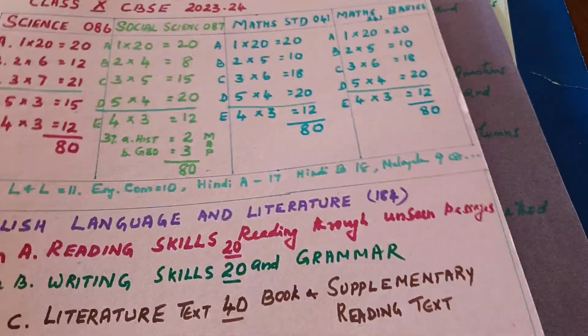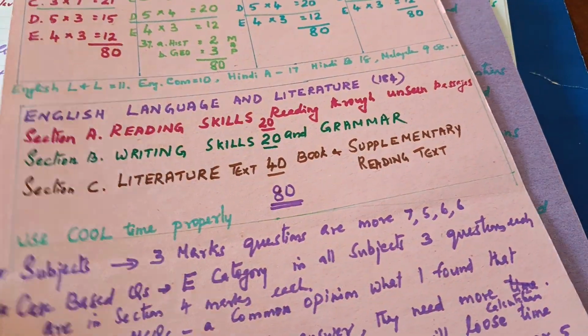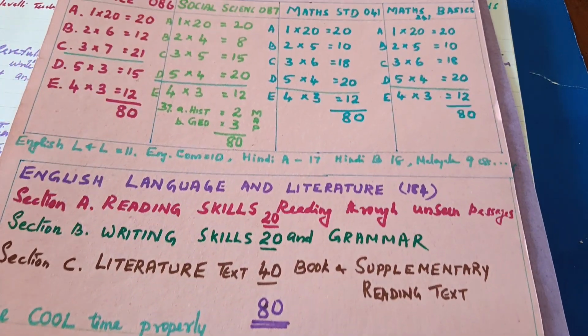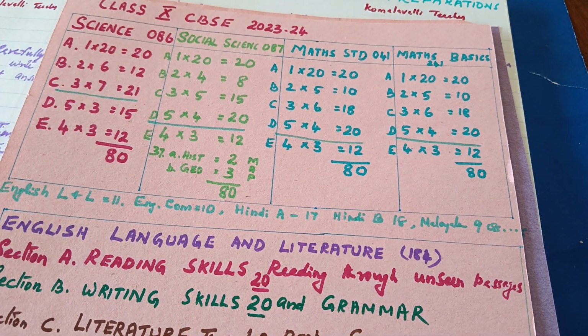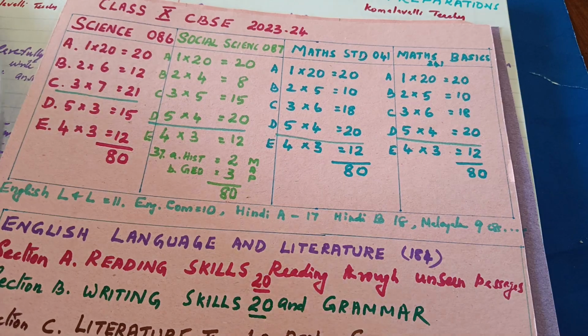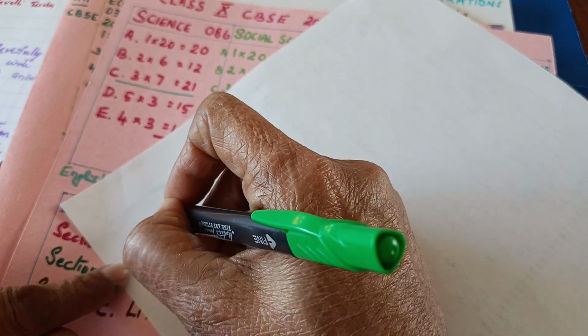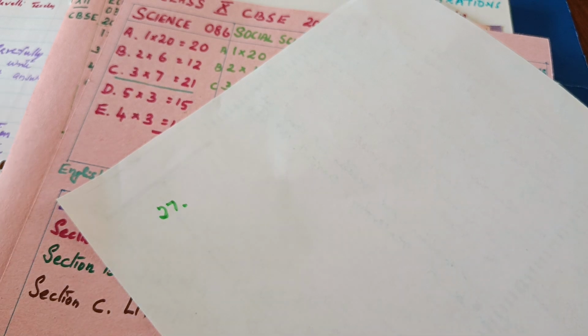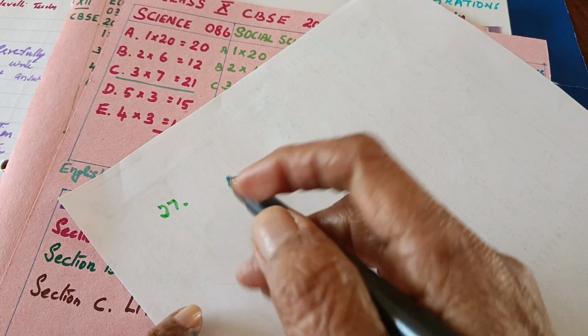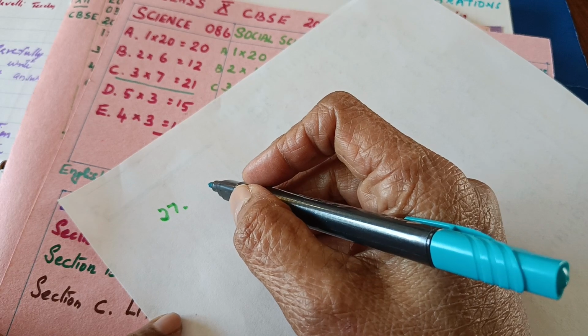Another thing you can see is that in statistics, while you are writing the answer, first you write down the equation and the question number. Suppose you are writing question number 27, and you have to find the median.